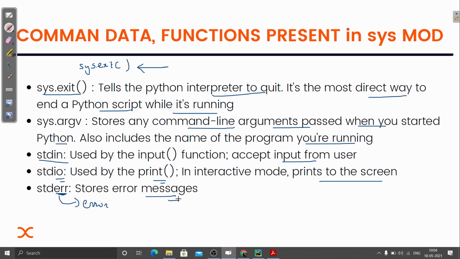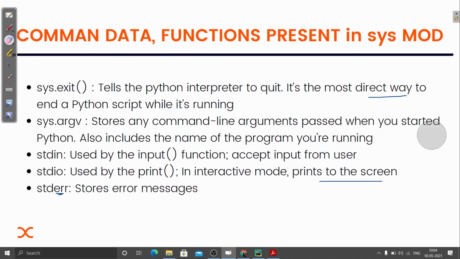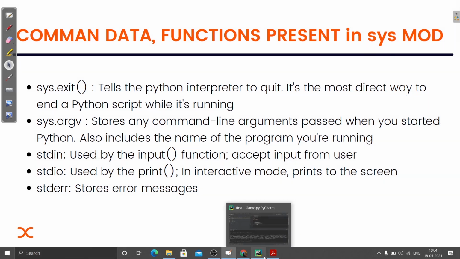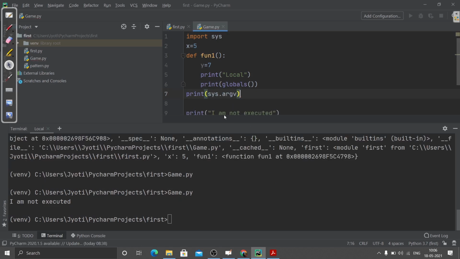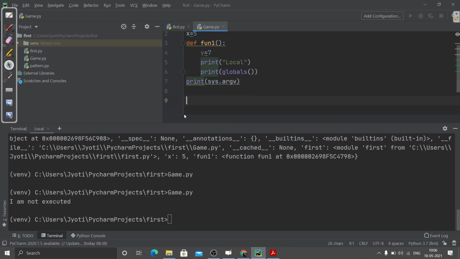So let me just show you so that it will be more clear. Let's do some practicals so that it will be a bit interesting. You will actually know about it when you create any project. You can use these functions. So I have imported this sys module, and now let me just show you what will happen.